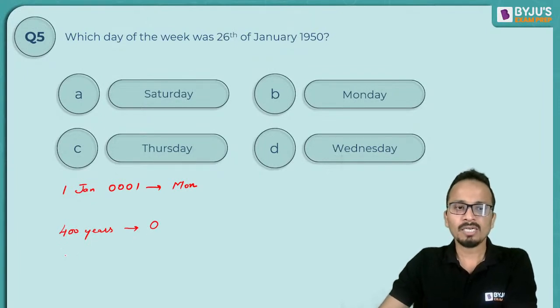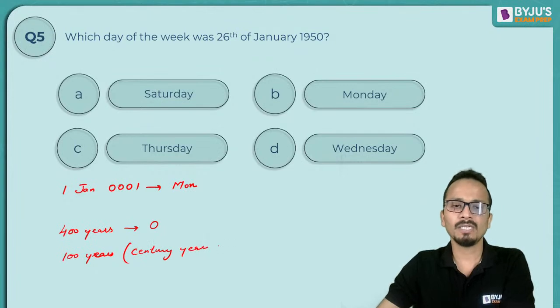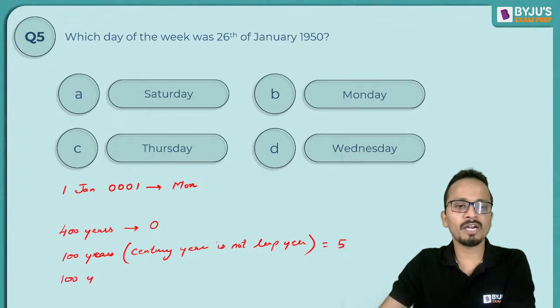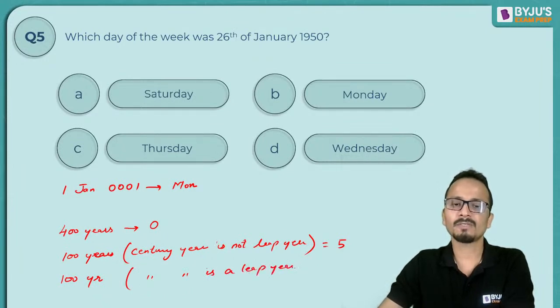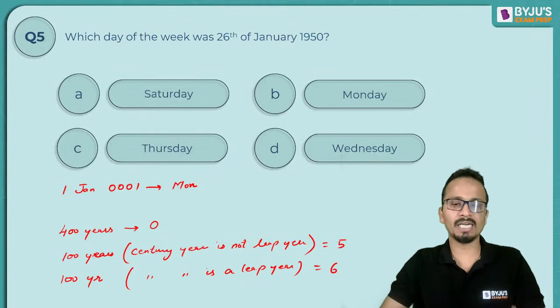Okay. Also, if you consider consecutive 100 years in which the century year is not a leap year, then the number of odd days will be 5. And if you consider a period of 100 years in which the century year is a leap year, then the number of odd days will be 6. These are the 3 facts that you must understand.